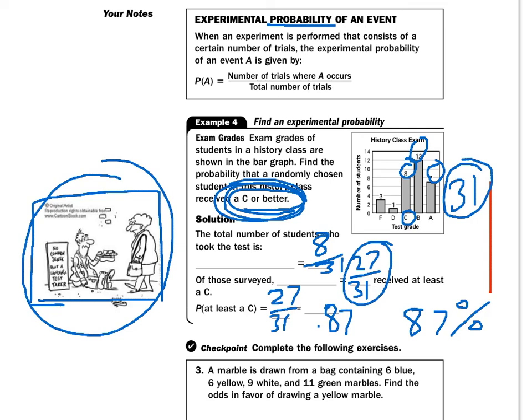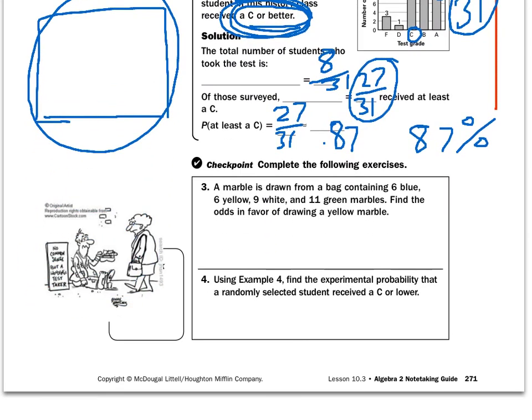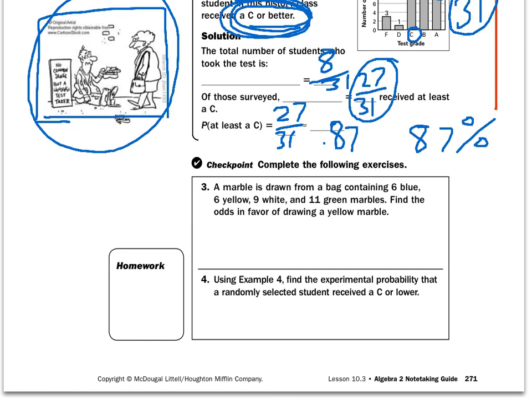All right, you go ahead and do checkpoint number 3 down there. Okay, hopefully you paused that. A marble is drawn from a bag containing 6 blue, 6 yellow, 9 white, and 11 green. Find the odds in favor of drawing a yellow marble. How many yellows are there? 6. How many non-yellows? Non-yellows would be 26. Do not include the yellows in the bottom, only on the top.